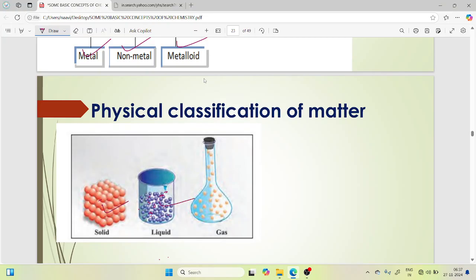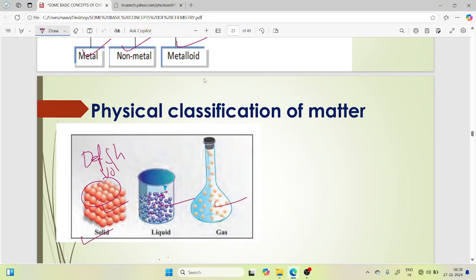Solid, liquid, and gases. In a solid, the particles are held very close to each other and they do not have much freedom. They have a definite shape and a definite volume, and there is no movement of the particles in a solid.